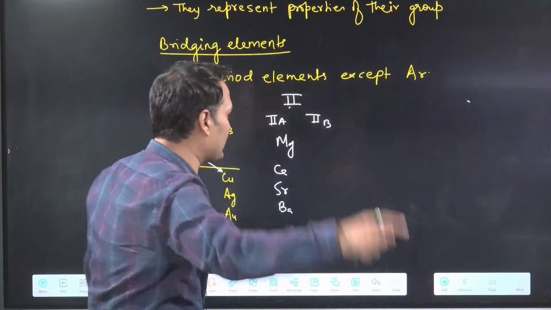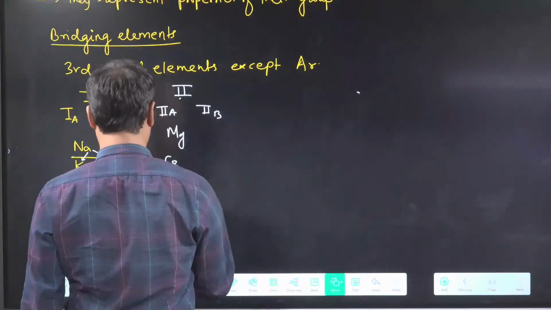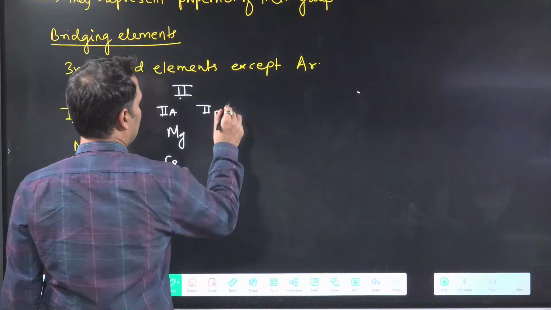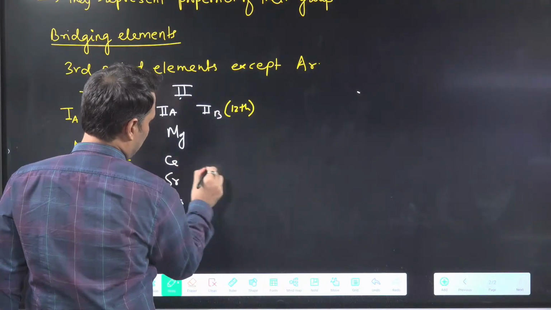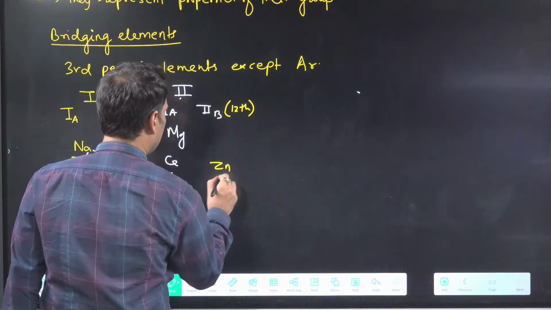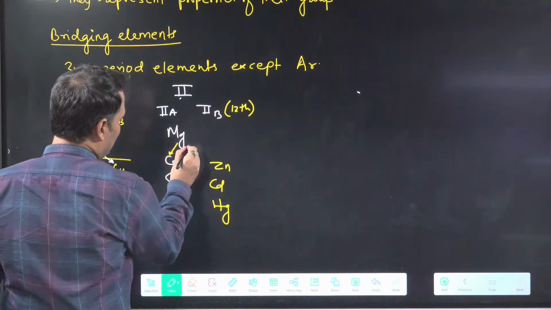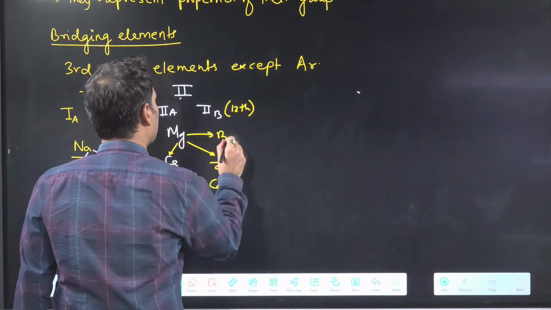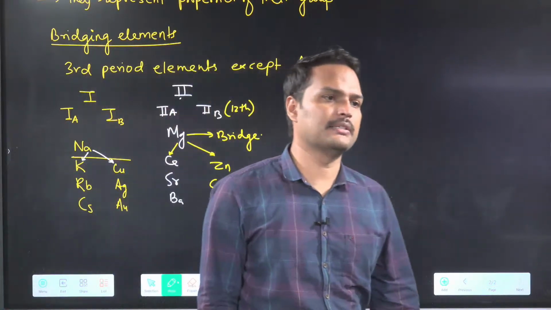Zinc, cadmium, mercury, 12th group. It is in NCERT also written. 2B is nothing else but the 12th group. And what are the elements written here? You will see beside calcium we will have zinc, cadmium, mercury. So this magnesium is acting as a bridge. So that's why we call them bridging elements.